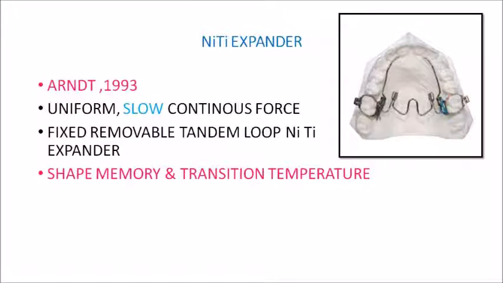So don't confuse any of these appliances. Please go through the pictures of these appliances again and again and be thorough how a Hyrax will look like, how an Isaacson will look like, how a quad helix will look like, and how a Nitinol expander will look like. Don't confuse between a quad helix and a Nitinol expander. Quad helix will definitely have 4 helices, whereas a Nitinol expander won't have any helices, and anteriorly there will be only plain extensions.